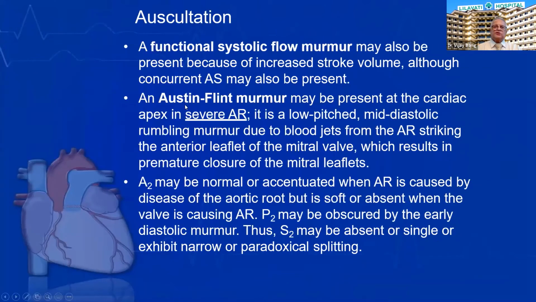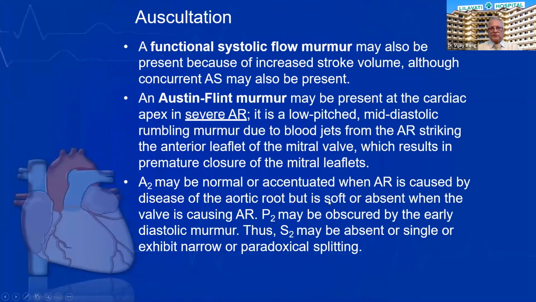Then a functional systolic murmur due to large flow going across the aortic valve can be heard. And the Austin Flint murmur is heard due to the regurgitant jet hitting the mitral valve and causing functional mitral stenosis, which produces a mid-diastolic murmur.